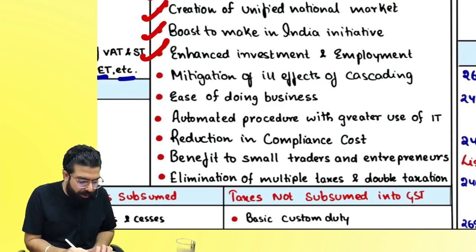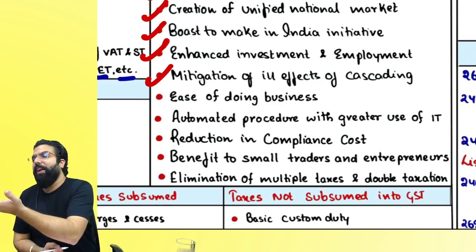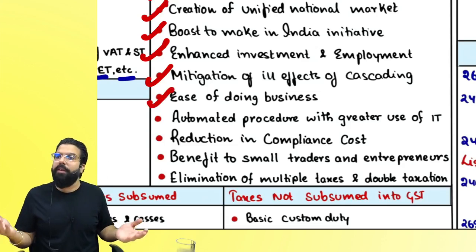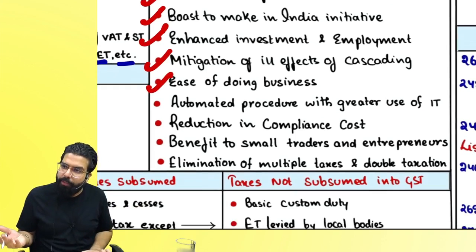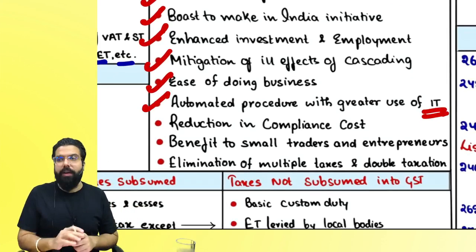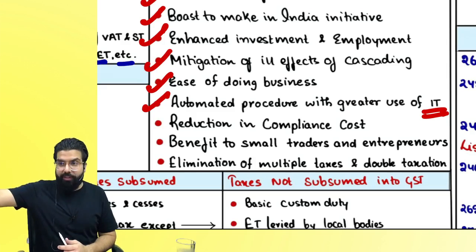And employment will also go up. Ill effects of cascading, the cascading effect is gone. Ease of doing business has happened, with less compliances. Ease of business is there now. Automated process with the greater use of information technology. More technology is used in the GST.